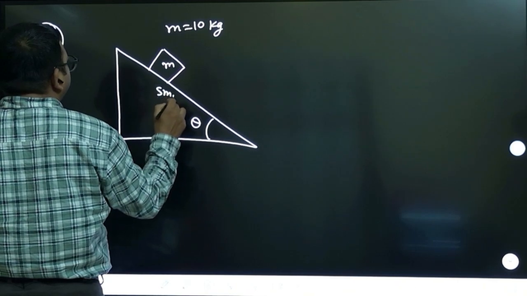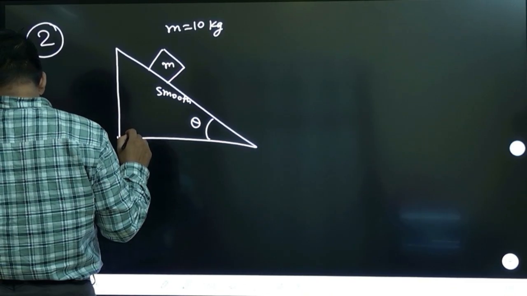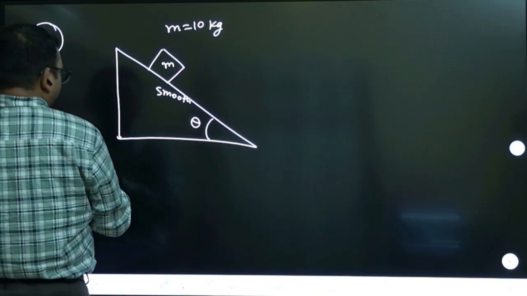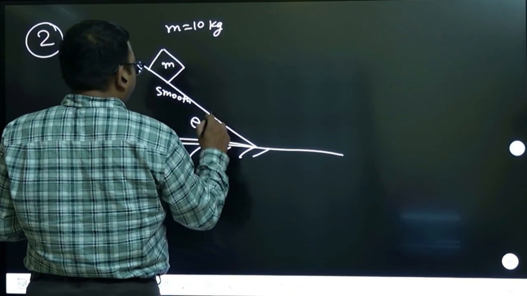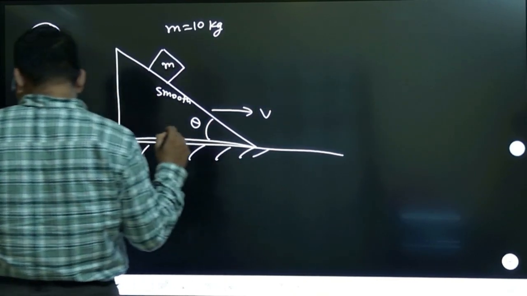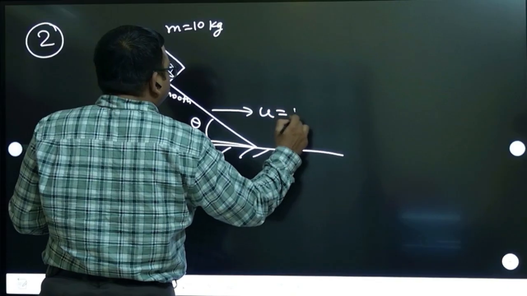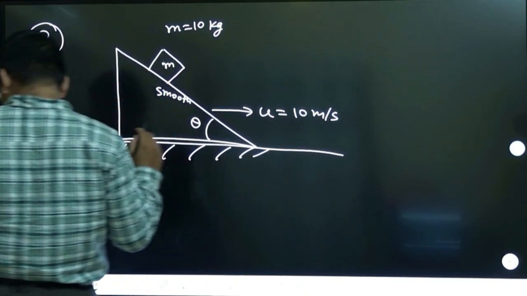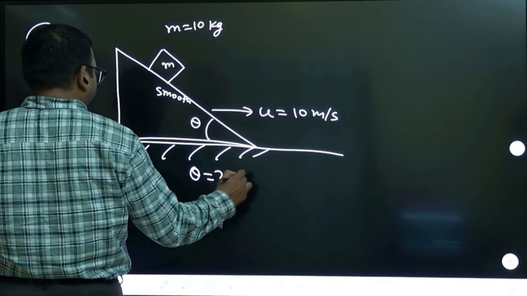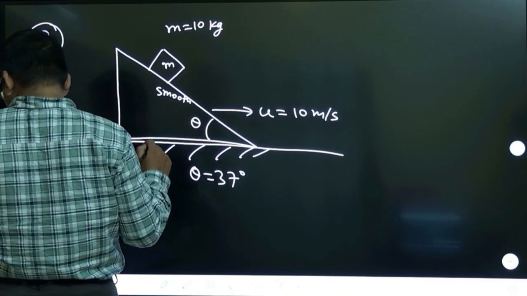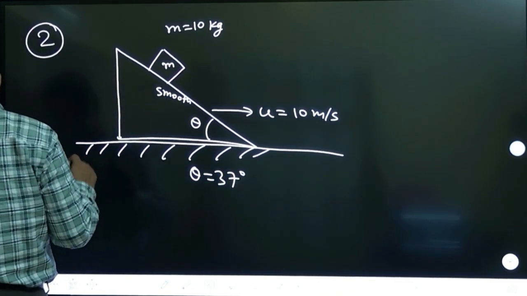This is a smooth surface, a smooth inclined plane, a wedge which is moving horizontally towards the right with some speed, which is given as u. This is 10 meters per second. Inclination of the wedge, this angle theta, is 37 degrees. Calculate the work done by the force applied by the wedge on the block in 2 seconds.